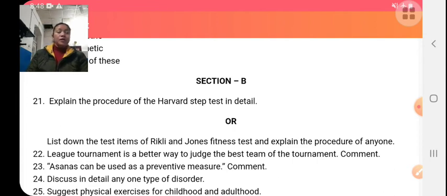For example, weighing machine is a test, and from weighing machine we get a reading, that is we get a raw score, that is 50 kg. 50 kg is a measurement. And evaluation, it is a subjective judgment based on analysis and interpretation of data which we get from the test.